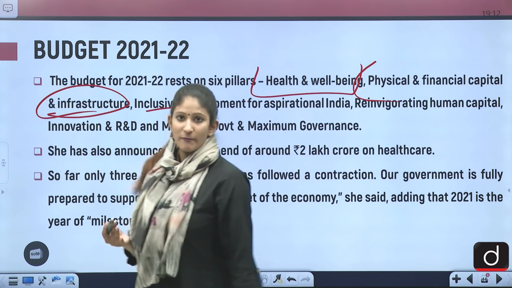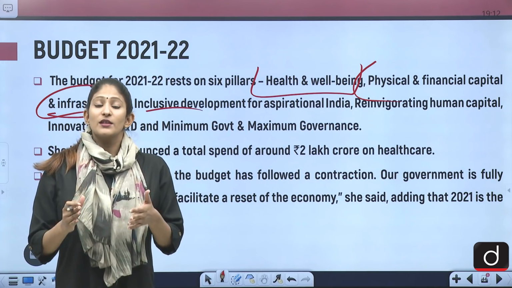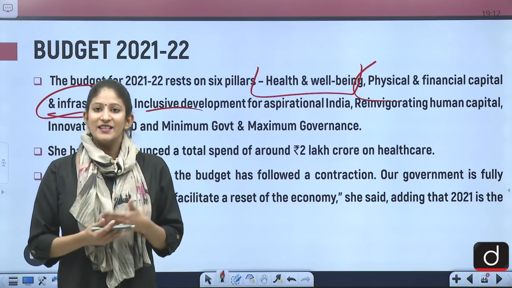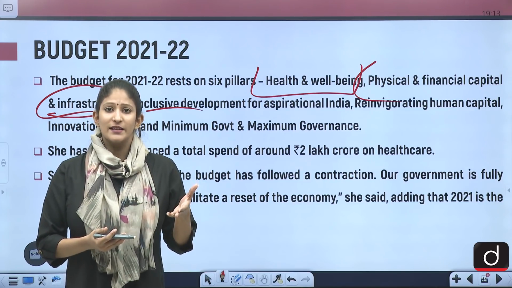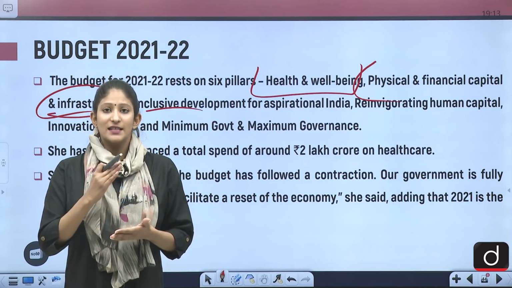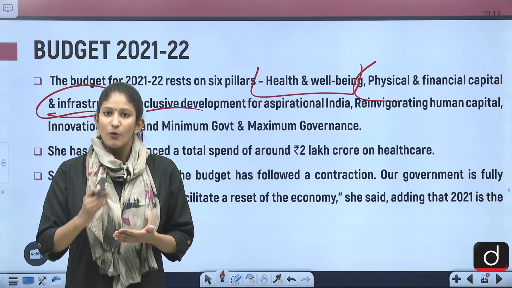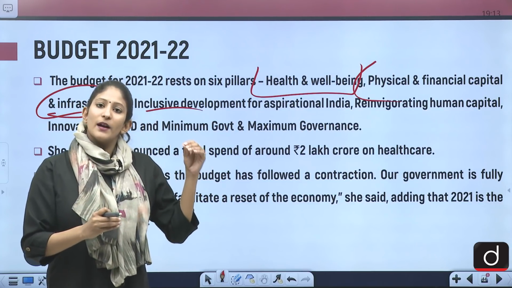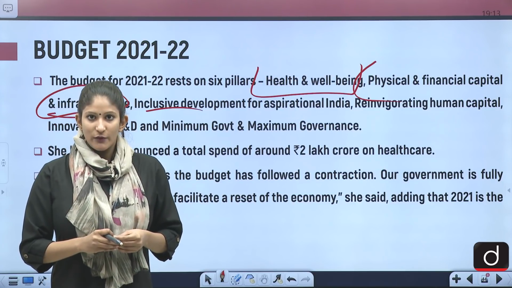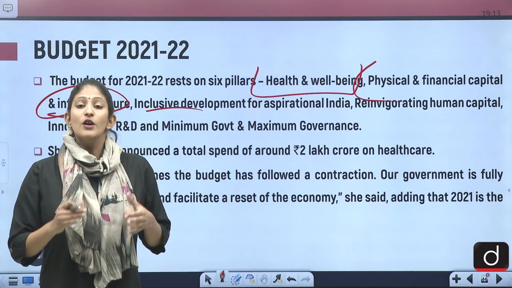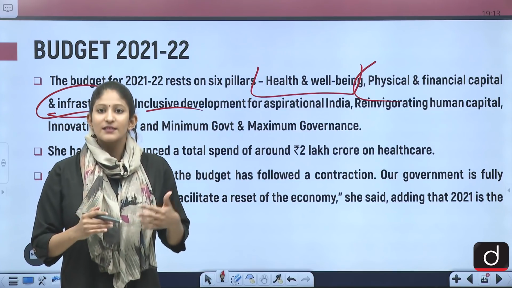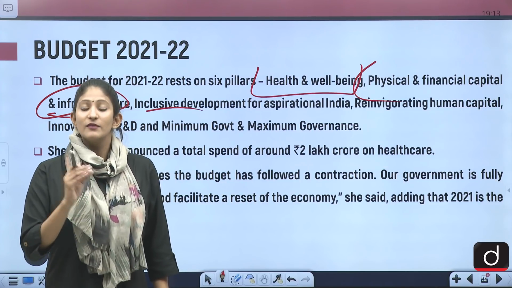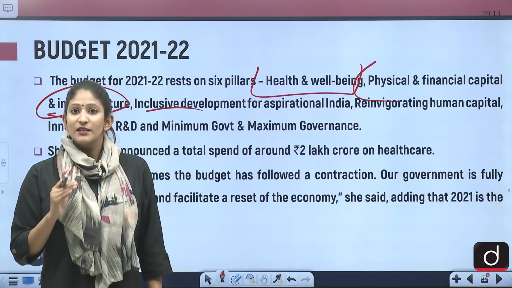Then comes inclusive development. As we have seen, because of the lockdown, there was the problem, the economic pain basically. It was not balanced in nature, right? Because Oxfam recently came out with a report that it has divided the society much more than it was divided before when it comes to economic gains and economic losses. The top 11 billionaires of India, according to the study of Oxfam, are rich enough to actually finance the NREGS scheme, basically the scheme for the next 11 years. So that is for the next 10 years, beg your pardon. So that is the division right now.